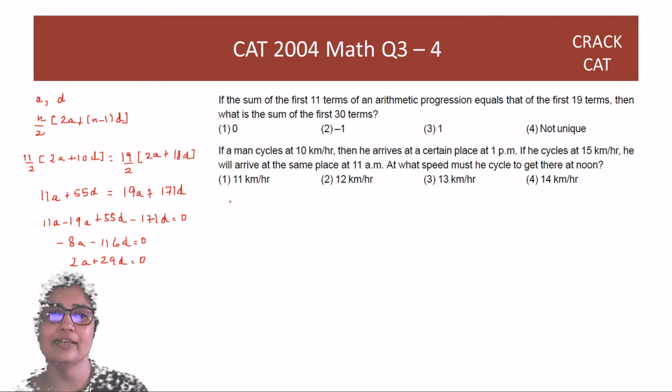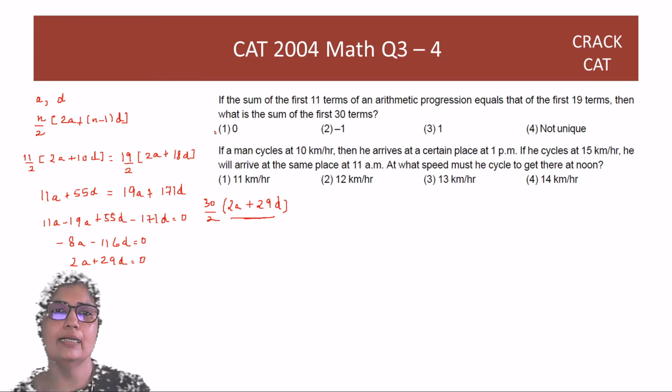Now, if I want to find the sum of the first 30 terms, guys, it's going to be nothing but 2a plus 29d into 30 by 2. Now, this part I already know to be 0. So the answer is going to be 0. This is one way of doing it.